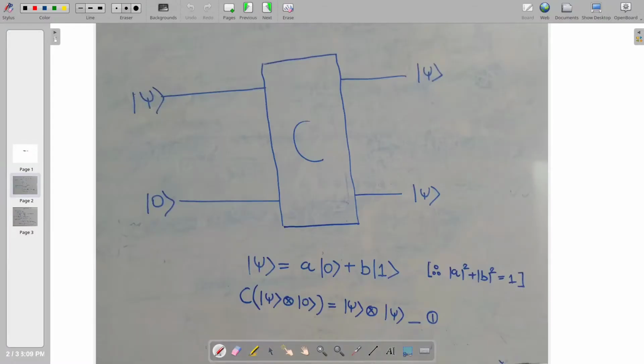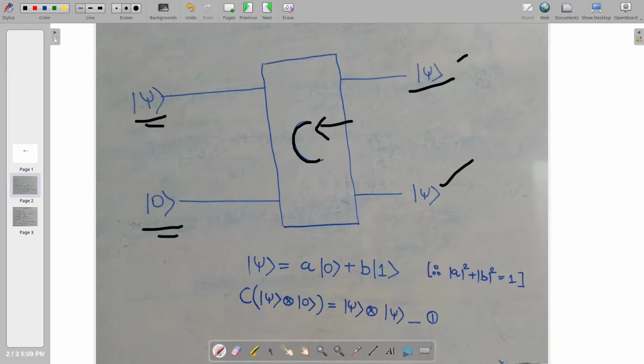So we already know that whenever we talk about an operation in quantum computing, we are basically referring to a circuit associated with it. So here let us assume that we have a gate C which performs quantum cloning, and we are trying to clone the state omega. This is 0. This is nothing but a qubit on which we will superimpose the state omega. So when we pass these two qubits through the gate C, we get two copies of omega. This is the original copy, and we get a new copy of the state omega. So in this video we will try to prove by contradiction that there is no such gate as C.